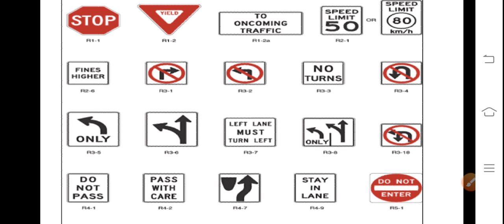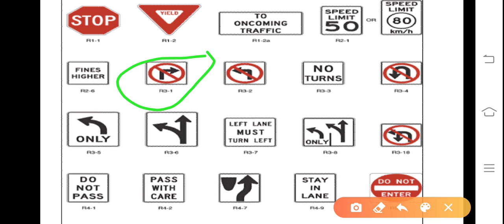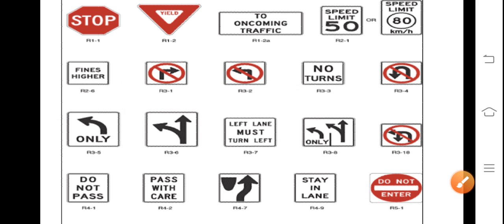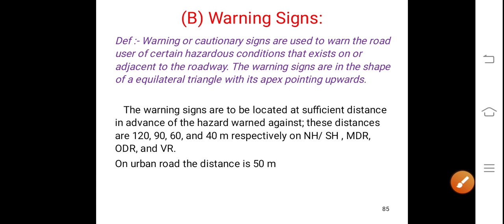Stop. This type of sign when you see, you have to stop your vehicle. So this is give way, means you have to give the way for other vehicles in that particular stretch. So here right turn is prohibited. Can you see here? Right turn is prohibited. Left turn is prohibited. No turns at all. Here hairpin bend is prohibited. Here it is given mandatory that only left turn. So likewise all other signs you yourself can see and understand.